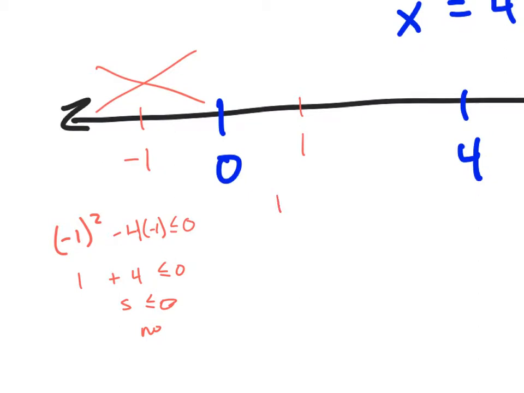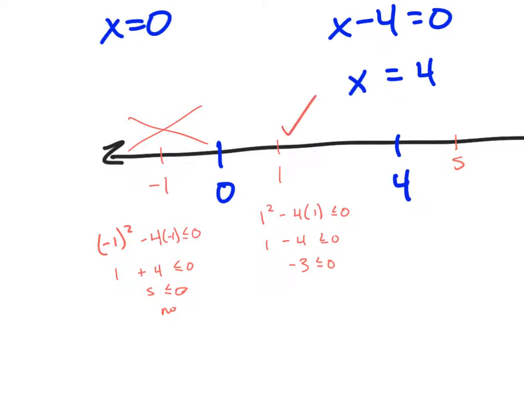Let's check the middle here. 1 squared minus 4 times 1 is less than or equal to 0. So 1 squared is 1. -4 times 1 is -4. 1 minus 4 is -3, which is less than 0. That is true. So this middle section works this time.